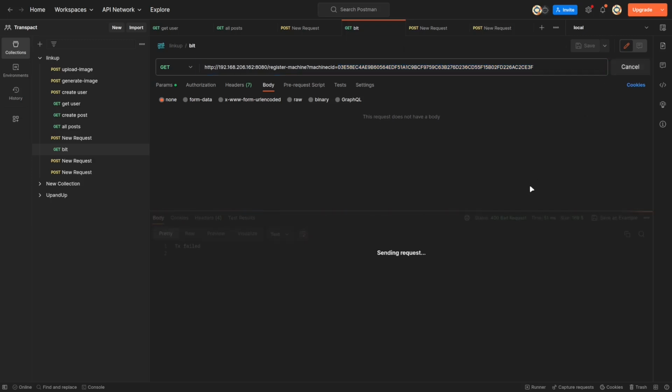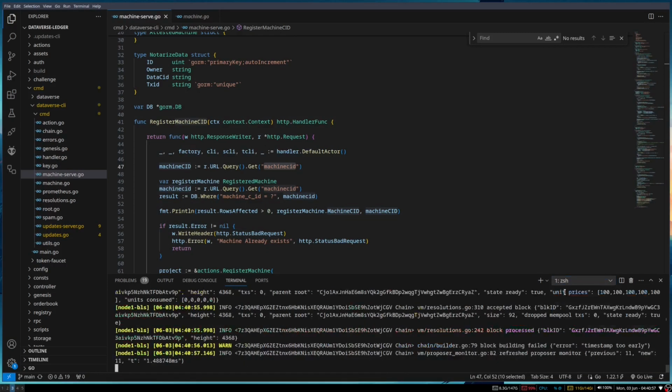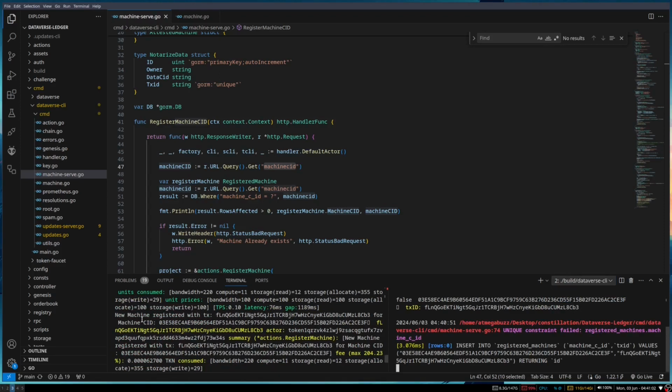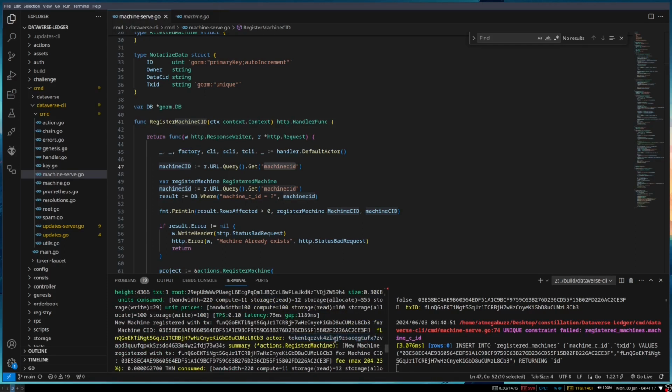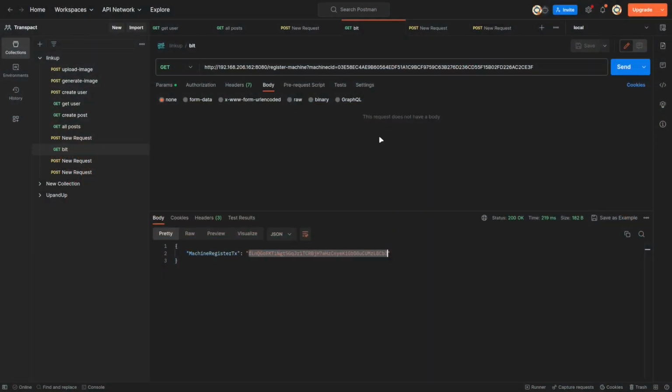Now we'll quickly send the transaction, and you can see the transaction is successfully done. And here, if I go to chain, you can see this log has been generated by the Hyper SDK Block Explorer, which is pre-built. So here you can see the machine ID, and it is successfully registered to this account, which is our token, and this address. So now the registration is done.